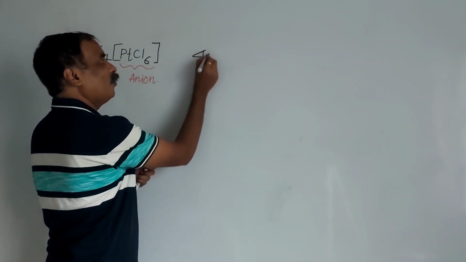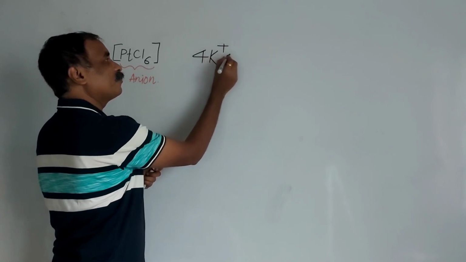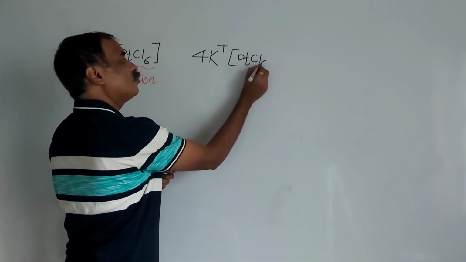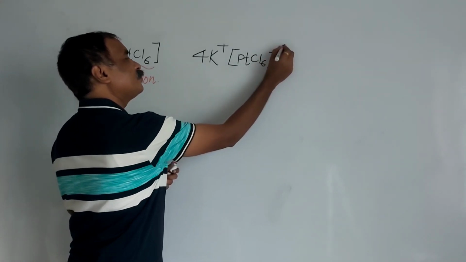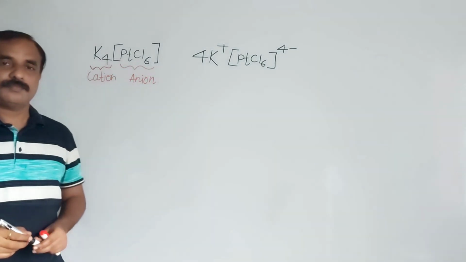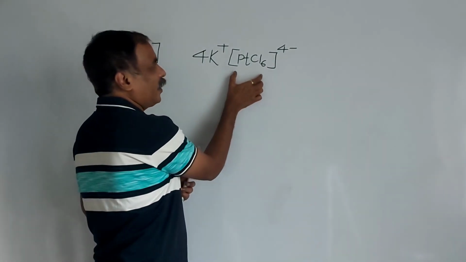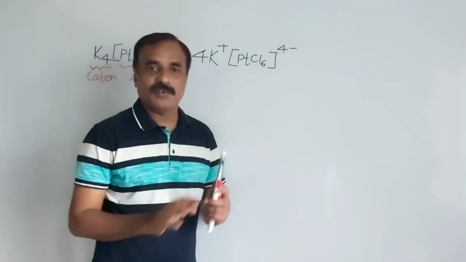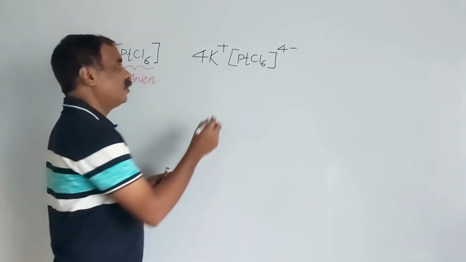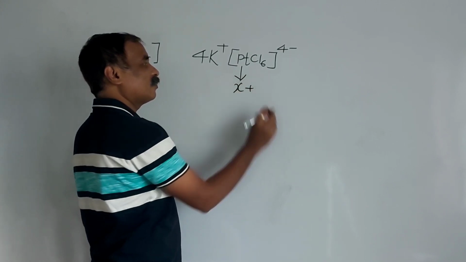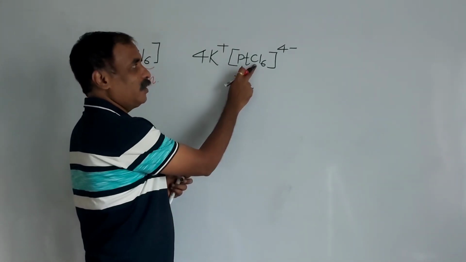It will be like this: 4K+ and [PtCl6]4-. And this is an anionic complex because this complex carries a -4 charge. Consider the oxidation number of platinum is X. Here it is Cl-.